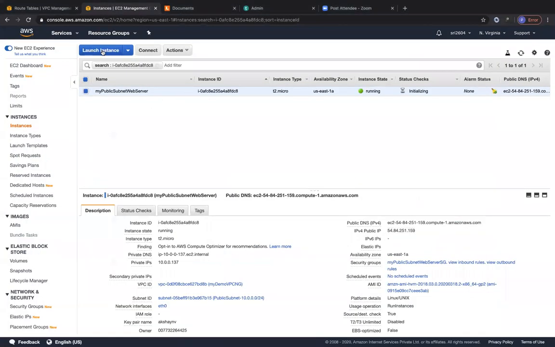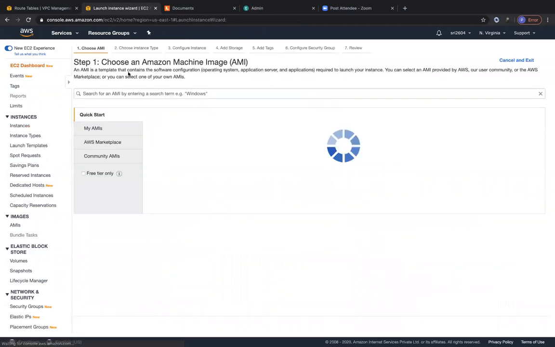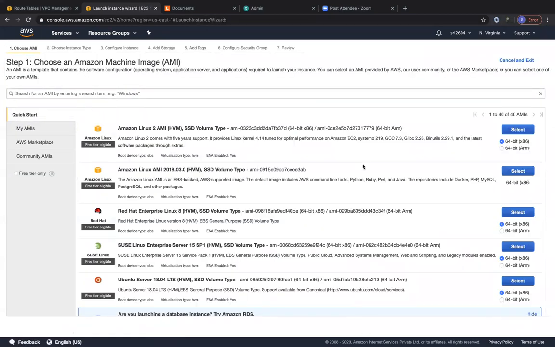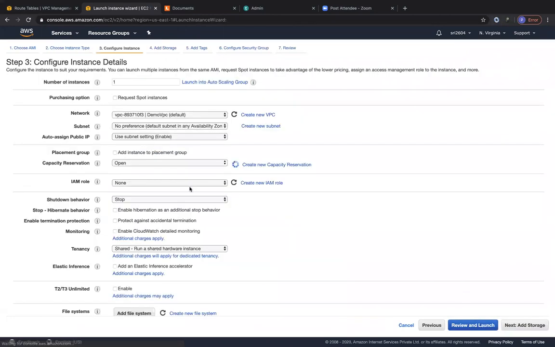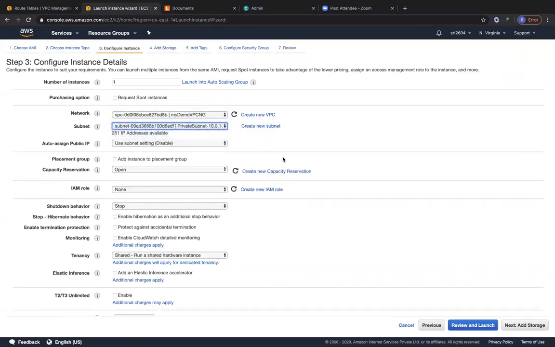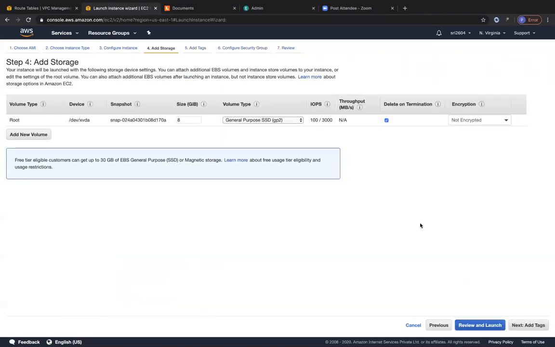Let's click on launch EC2 instances. Let's choose the same Amazon Linux AMI, and let's choose the T2 micro. But this time I'm going to place it within my VPC, which is my demo VPC NG, and I'm going to place it in the private subnet. I will not get a public IP. So let's click on add storage and leave it as 8 gigs.